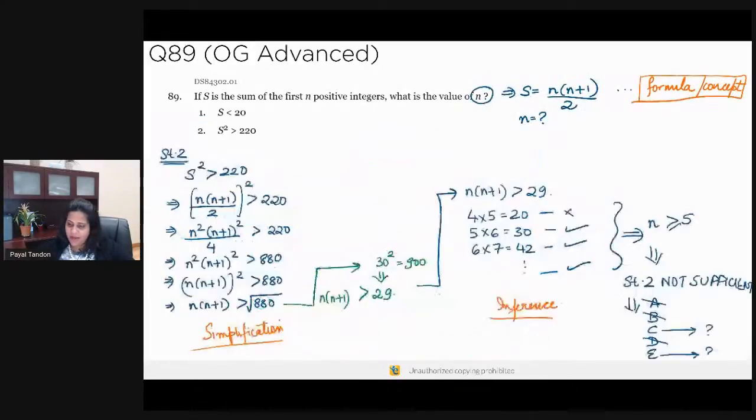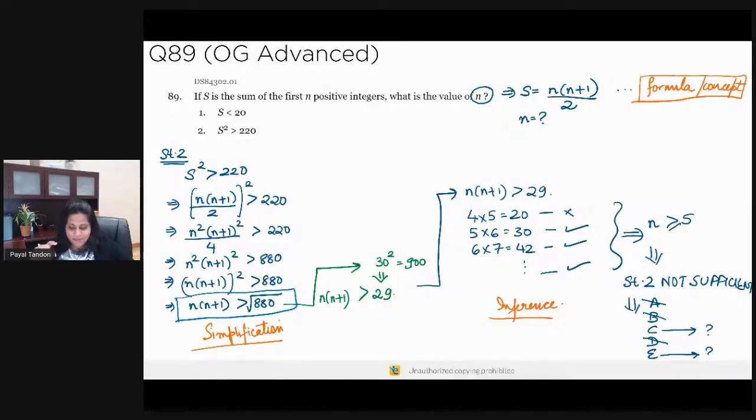All right. Now, let's take a look at statement 2. Statement 2 is a bit more involved. It requires a bit more calculation because there's a quadratic equation involved. N squared into n plus 1 whole square is greater than 880. Even though it's quadratic, I'm not going to solve it. What I'm doing is n into n plus 1 is greater than square root of 880. So I'm applying a similar principle here.